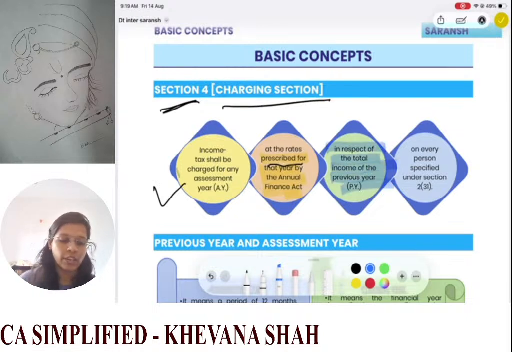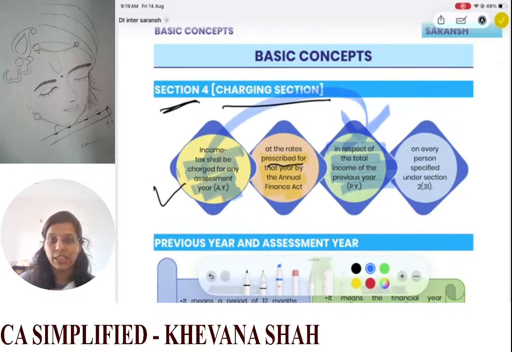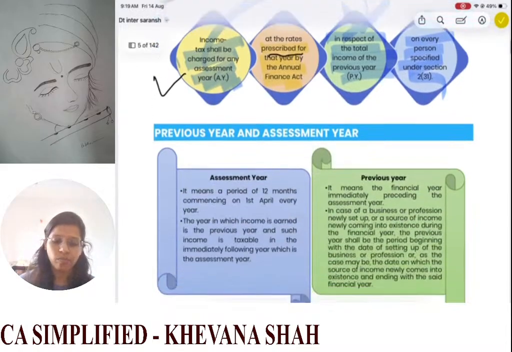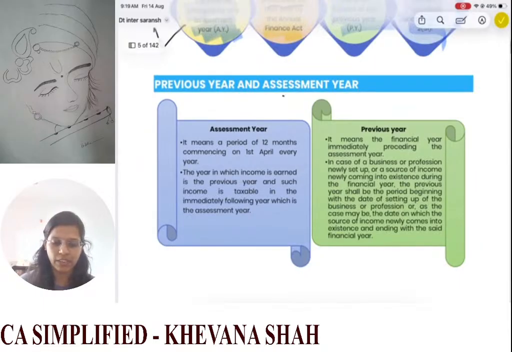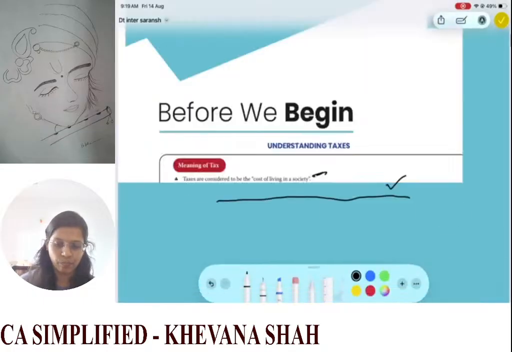So, see, your income tax is charged for your assessment year for the income that you have earned for the previous year. And on whom is this charged? It is charged on every person specified under section 2(3). Then we have the concepts of previous year and assessment year. So what is an assessment year? It means a period of 12 months.